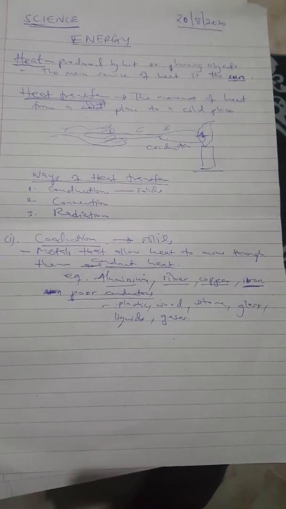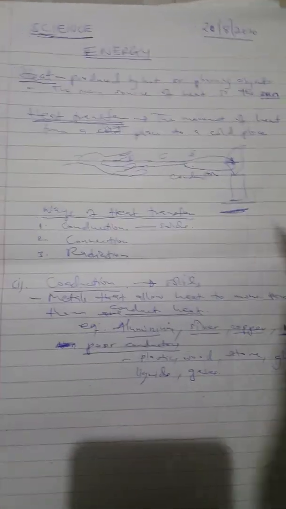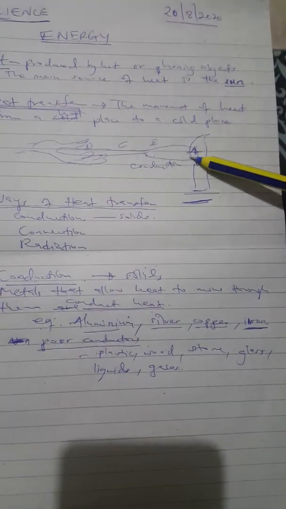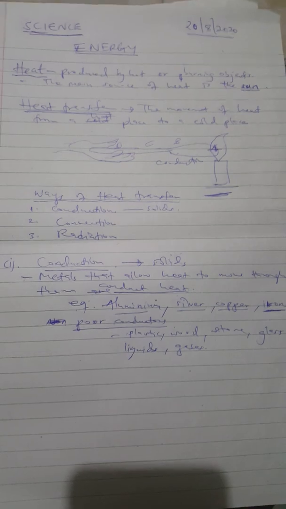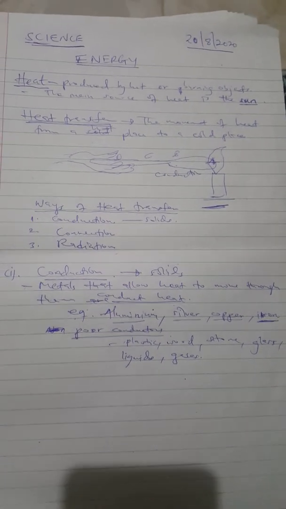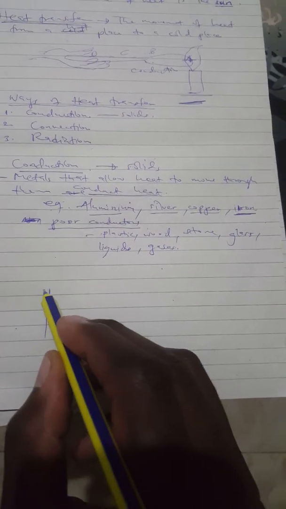So here we are going to have an example, and the other example, I'm not going to draw it because I've drawn it here already. I've shown how the heat will move from the main source of heat to your hand. That process is called conduction. So we are going to draw a setup that is normally brought in examination. This setup is very common as far as exams are concerned.